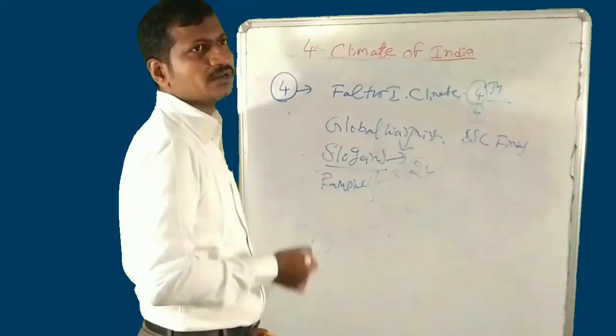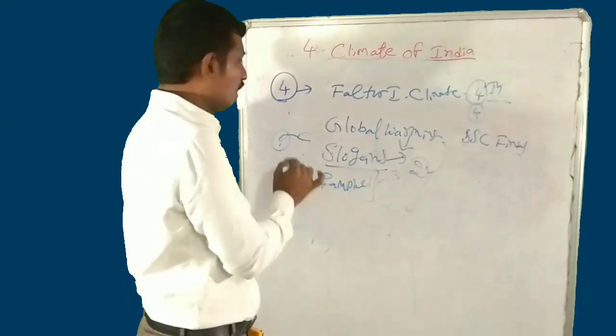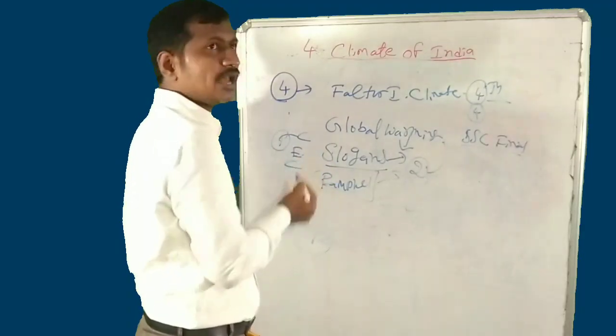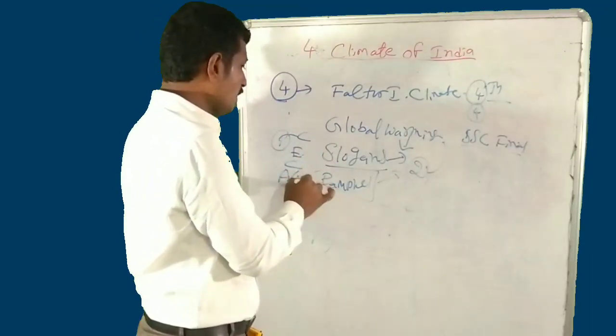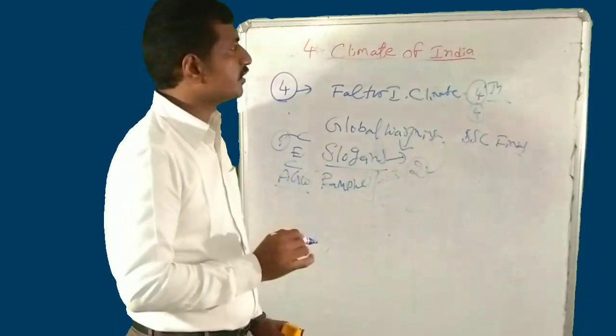So this 4th lesson is very important for the first paper, for 4-mark, 2-mark and 1-mark questions. What is the main difference between climate and weather? What are the elements? What is a climograph? What is global warming, AGW? This is the 4th lesson, climate of India.